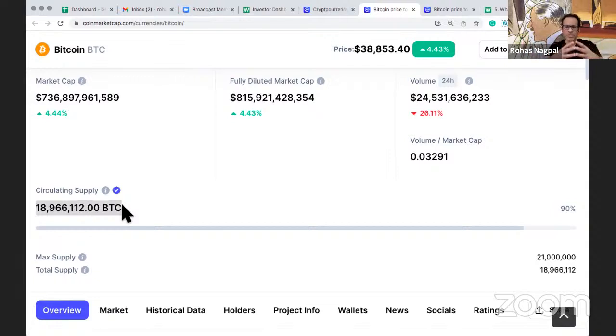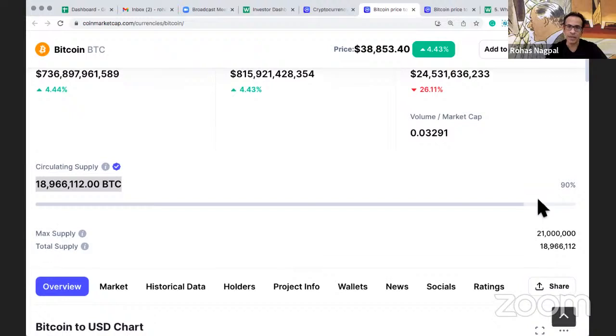As of right now, 6.25 Bitcoins are coming approximately every 10 minutes. So right now, the total is 18.966 million. And if you check in a few minutes, it will go up by 6.25 Bitcoin. This is circulating supply. What is the maximum supply? 21 million, which means the number of Bitcoins can never go beyond 21 million because the algorithm makes it so.